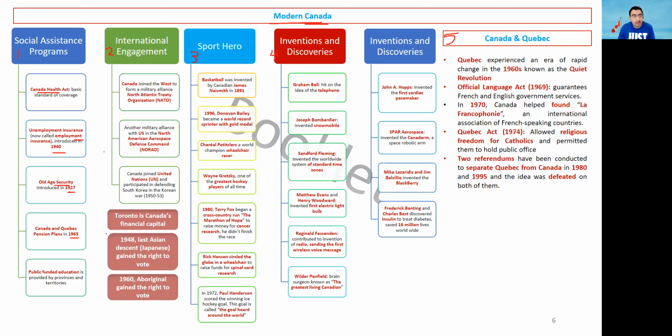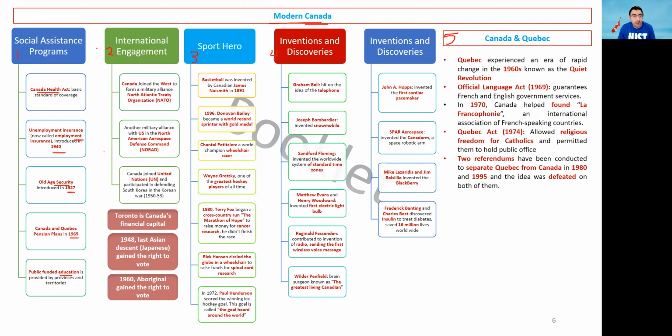And the last assistance program which we would like to speak about today is the publicly funded education. The provinces and the federal government provide free education from kindergarten until the end of high school. So this is totally free. You don't have to pay any money for this, and it is provided under the publicly funded education assistance program. Okay. And even for university, you can have some assistance programs like OSAP, which can give you some funds.